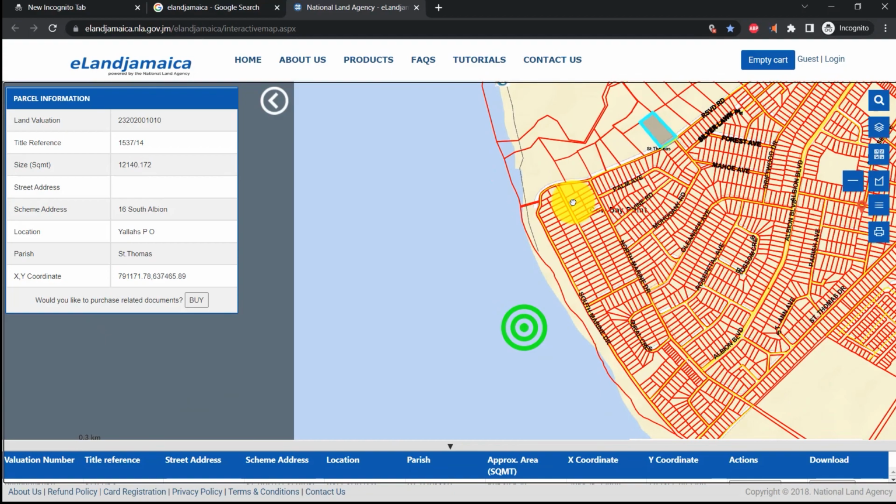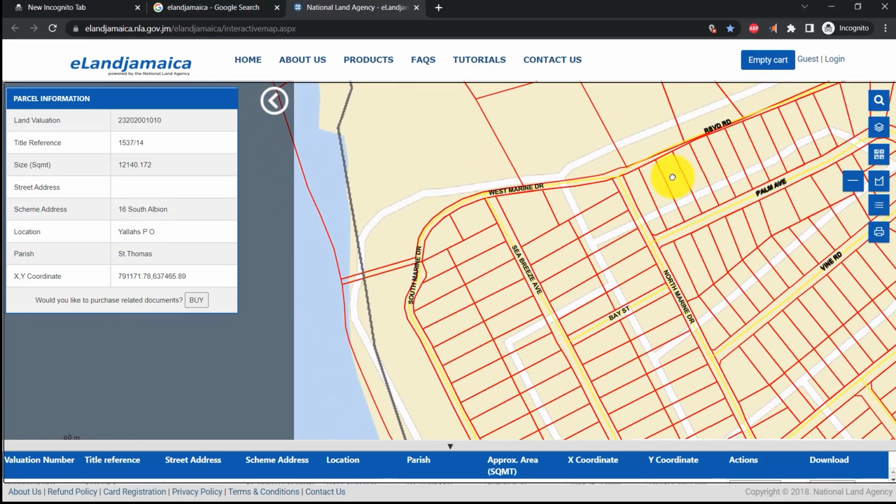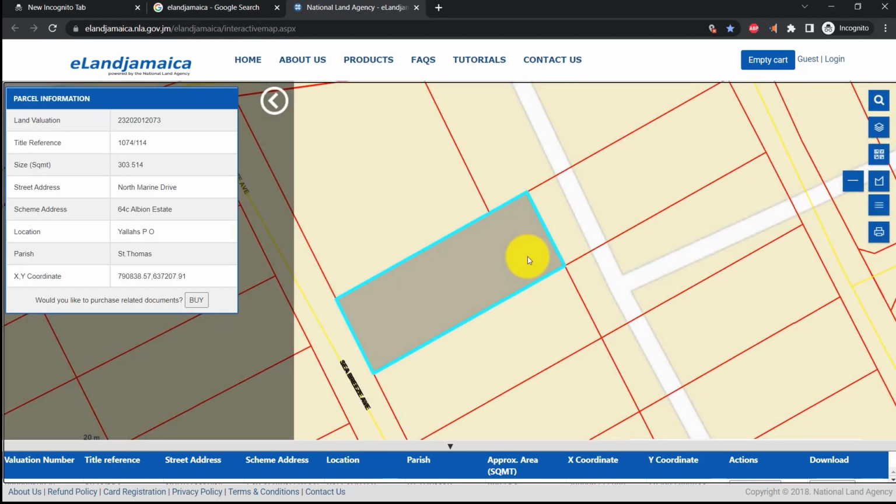And if we go a little further down to Cow Bay, let us go over to Seabreeze Avenue. We're right in the Seabreeze Avenue vicinity. We just click one at random, and the information is right there again for us.